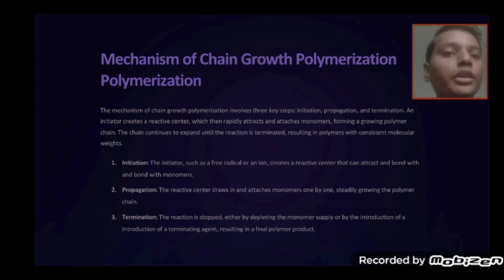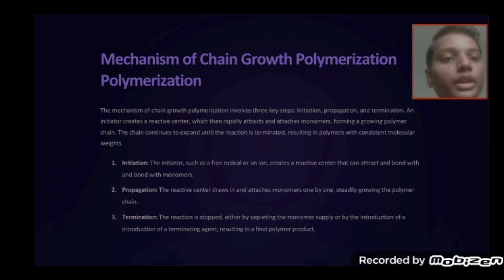The chain continues to expand until the reaction is terminated, resulting in polymers with consistent molecular weights. Initiation. The initiator, such as a free radical or an ion, creates a reactive center that can attract and bond with monomers.